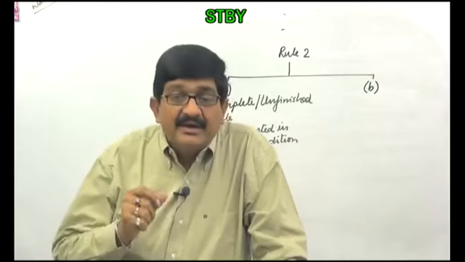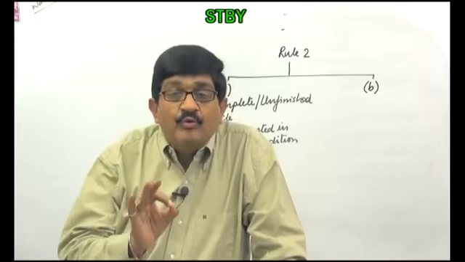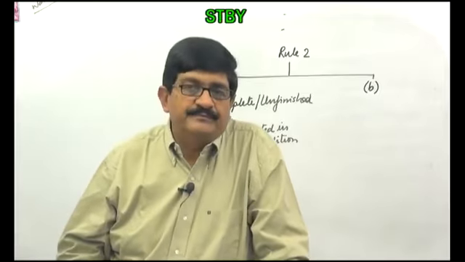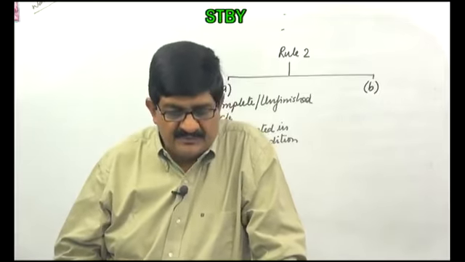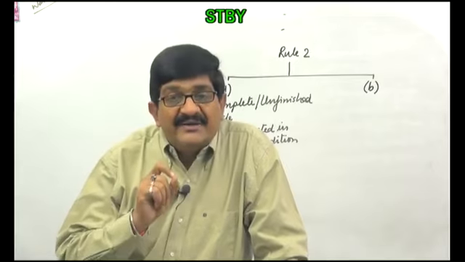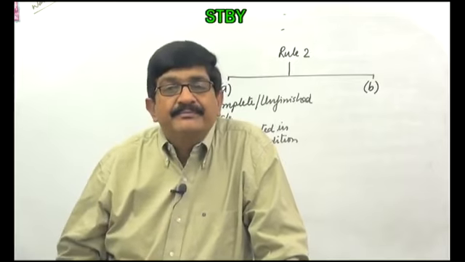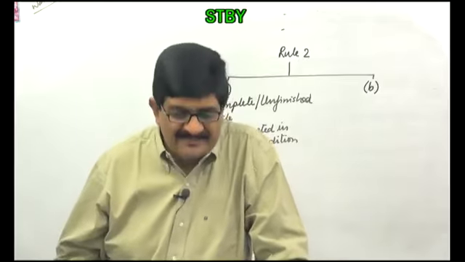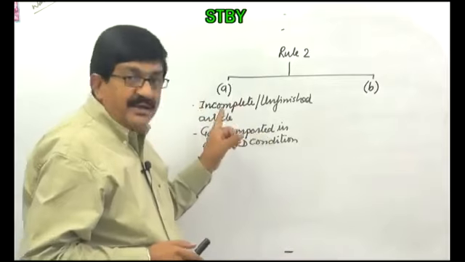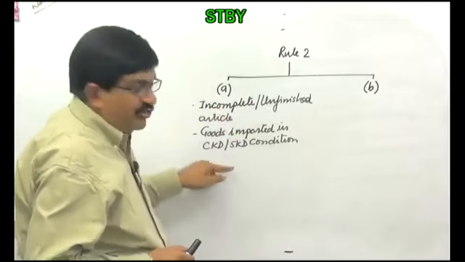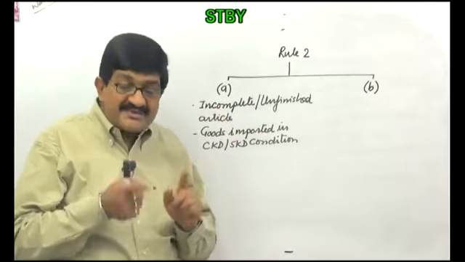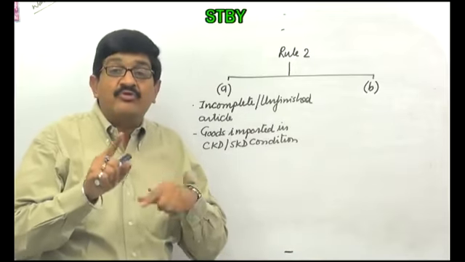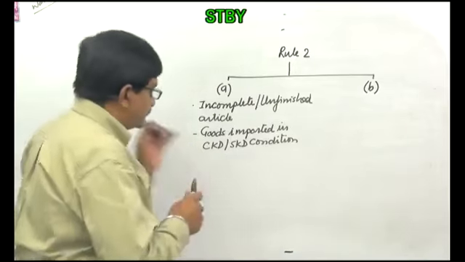A dummy phone may have exactly the same physical appearance as the original phone, but does it have the same essential characteristics? No. One is a toy, another is a mobile phone. What is Rule 2A saying? If the goods are in this condition, but the essential characteristics are the same, the classification will be the same as those of finished or complete goods.